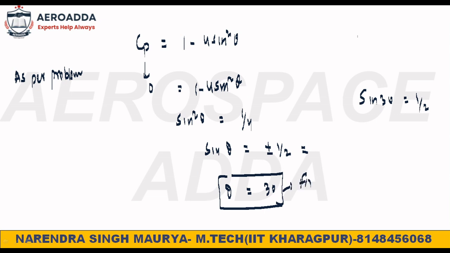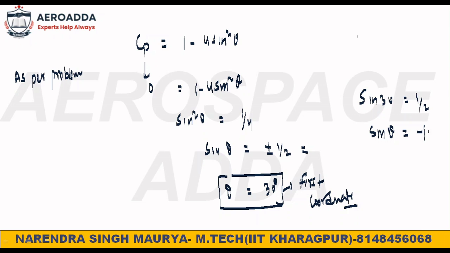So what is your answer? Your answer is nothing but theta, 30 degrees. Simple.